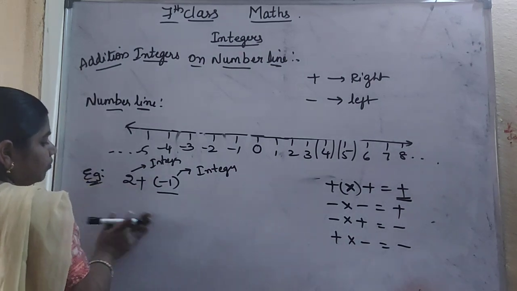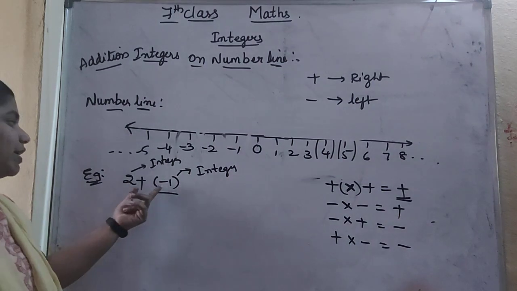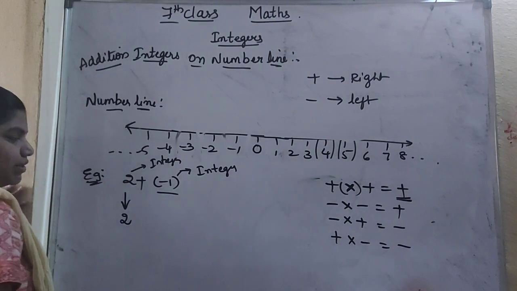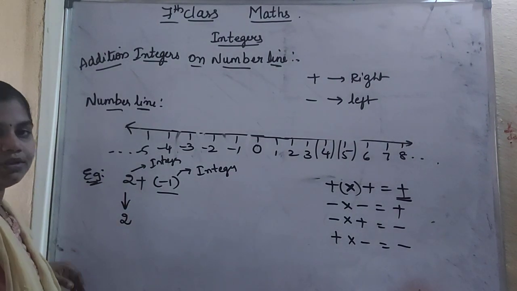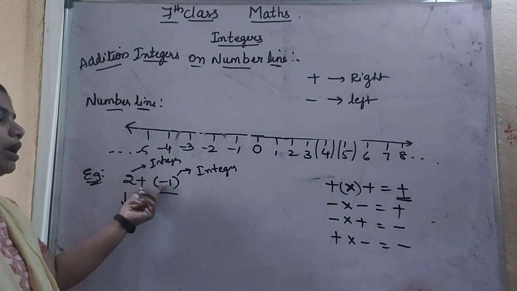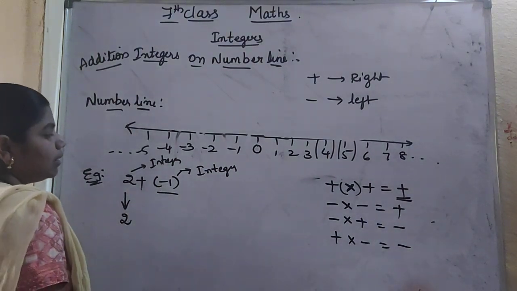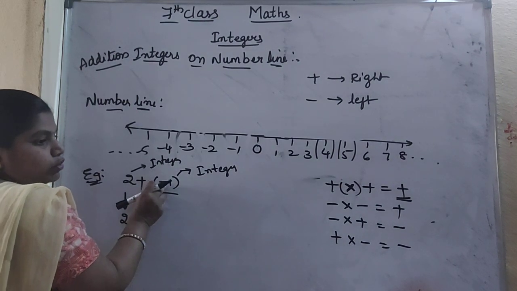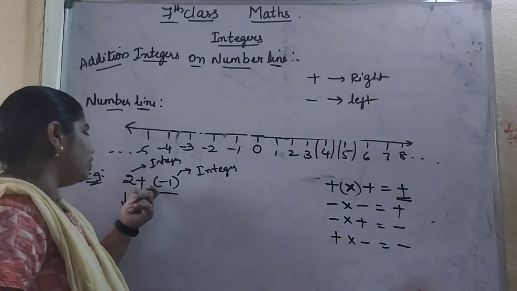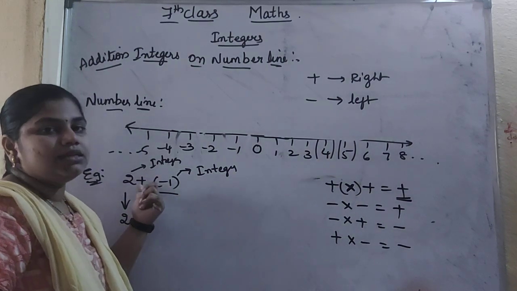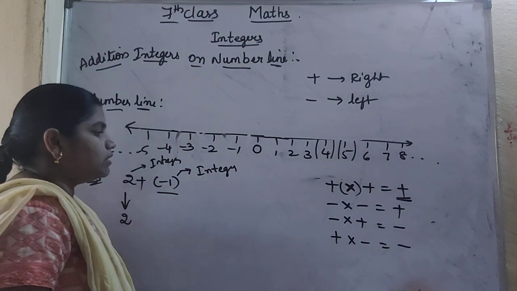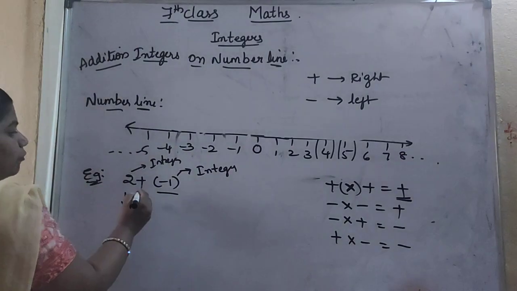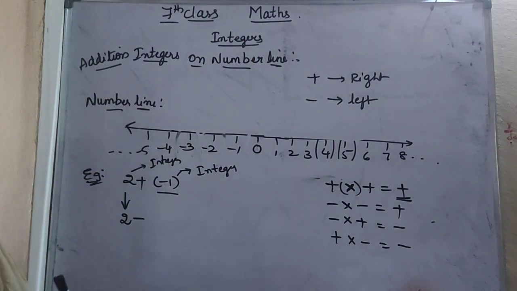So how to add here? Always double signs should be converted into a single sign. The first term should always be written as it is, and the double sign should be converted into a single sign. Before 1 you are seeing a double sign here, plus and minus, two signs together. So we will convert this double sign into a single sign. That is plus into minus. What is plus into minus? Plus into minus is minus. So instead of plus and minus, directly we will write minus here.